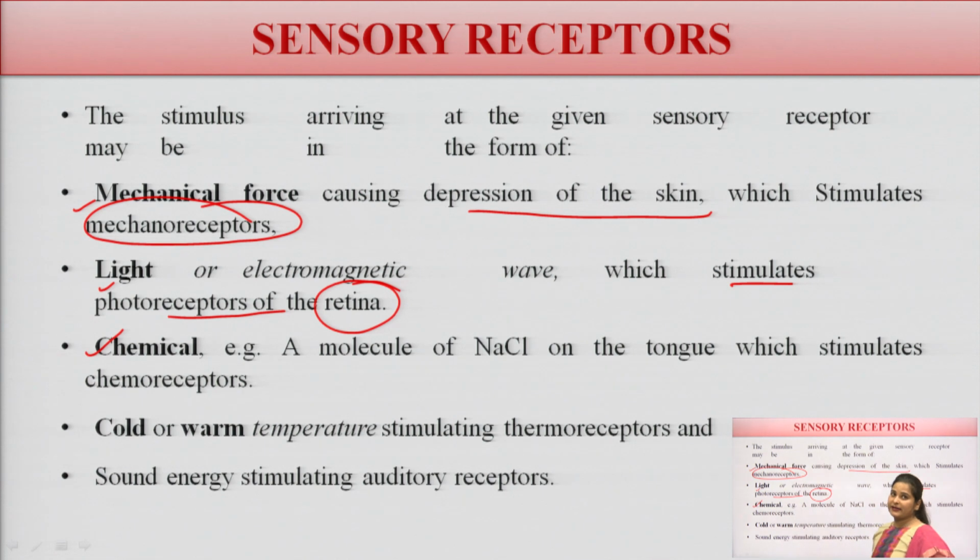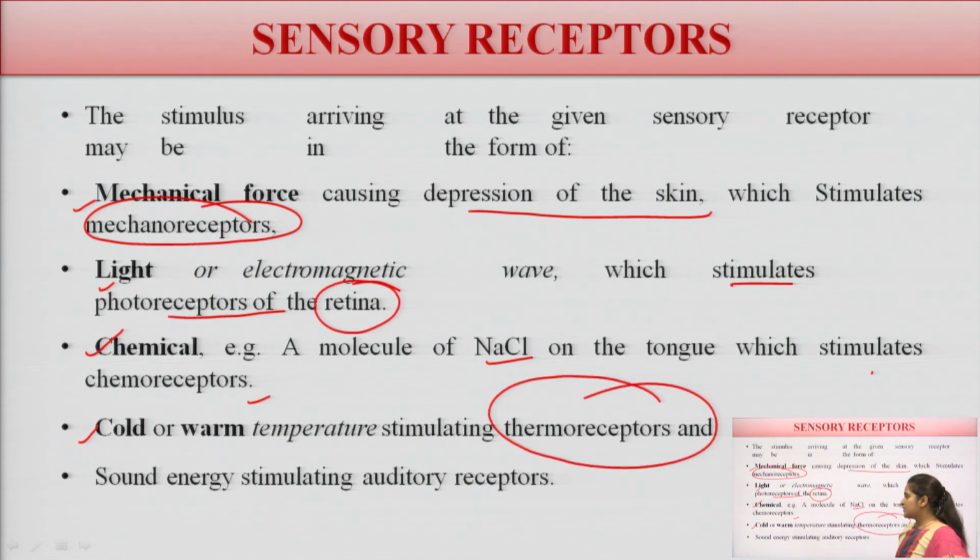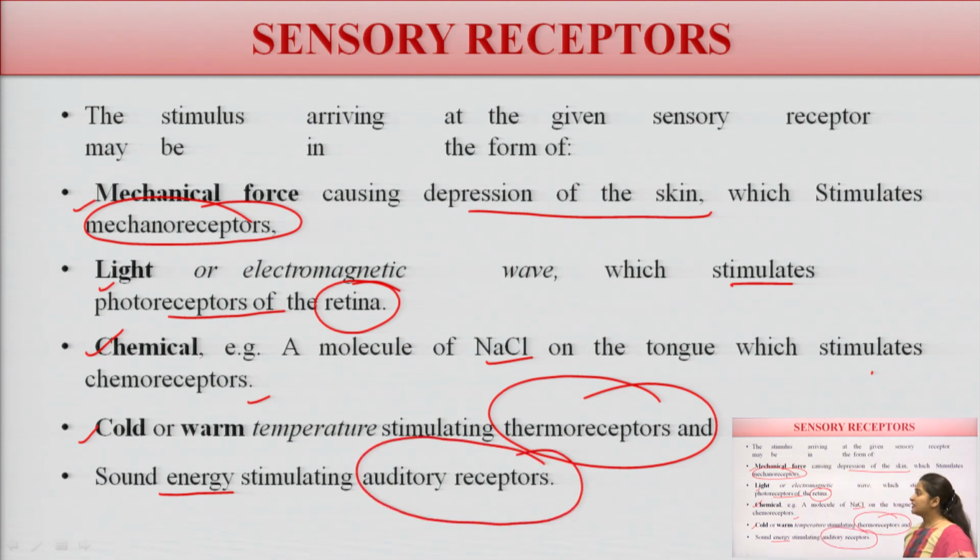Chemical, just like another type of chemical which will regulate the stimulation. Just like a molecule of NaCl on the tongue stimulates the chemoreceptors, cold or warm temperature stimulates the thermoreceptors, and the sound energy stimulates the auditory receptors. So, these are the various types of sensory receptors.